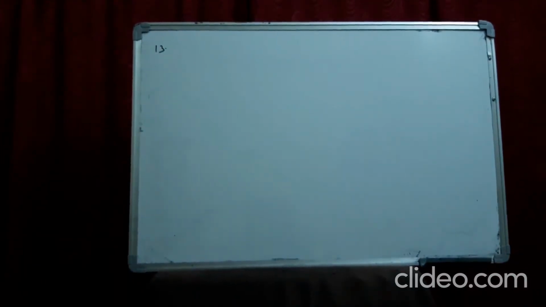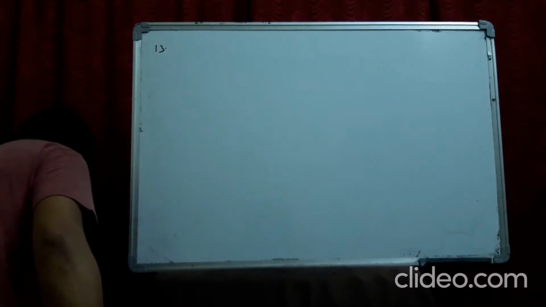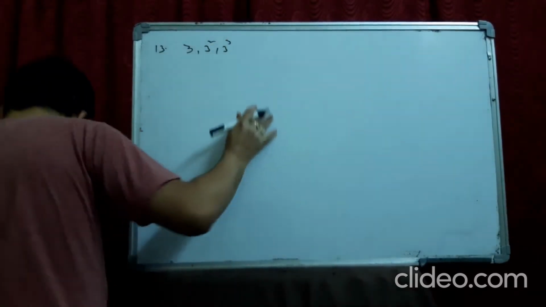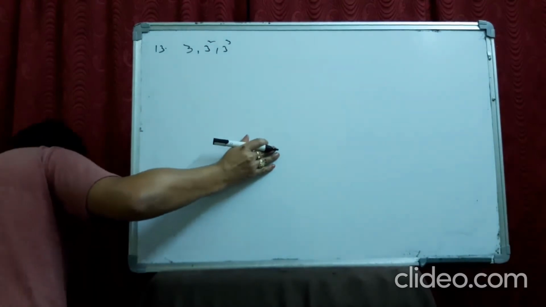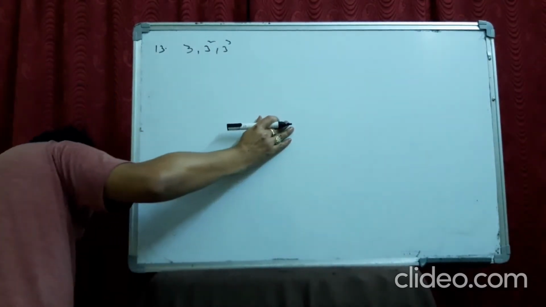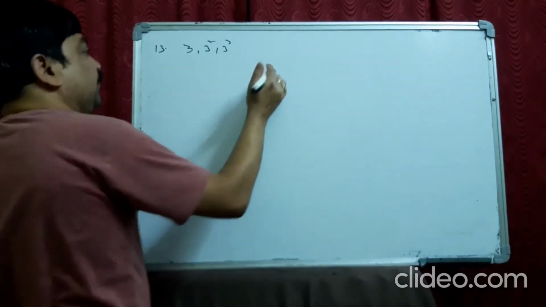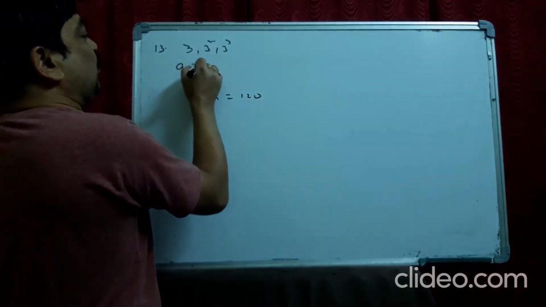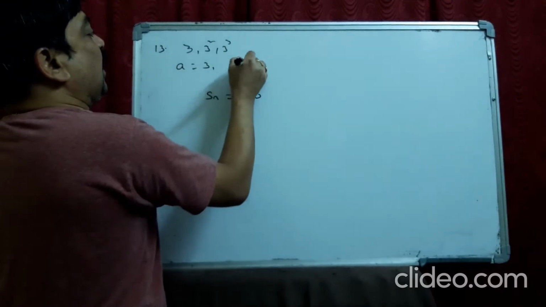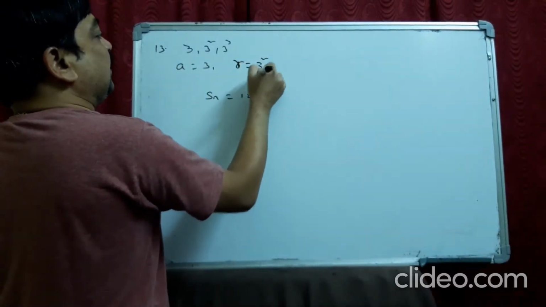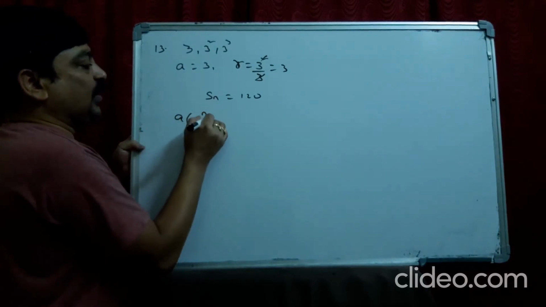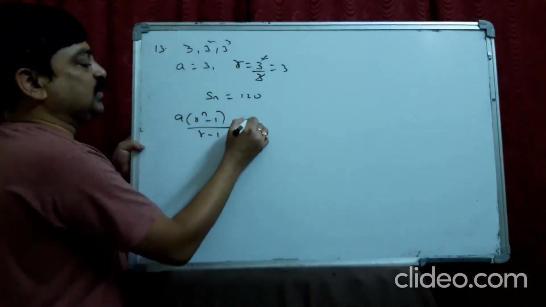See the 13th question. How many terms of the GP 3, 3 square, 3 cube, and so on, I need you to give, sum 120. Sn is 120. So A is equal to 3. R is equal to 3 square by 3, it is also 3. So Sn means A into r power n minus 1 by r minus 1 is 120.